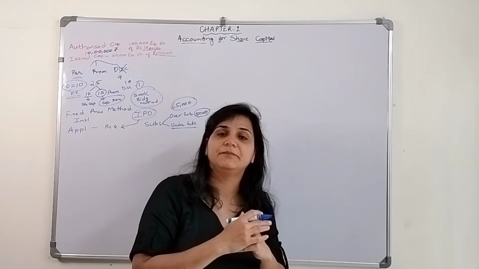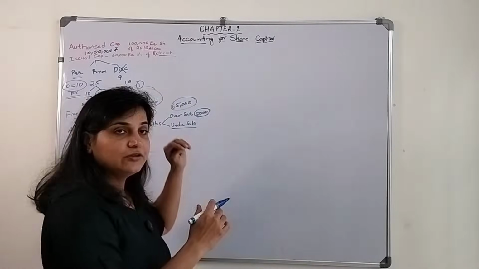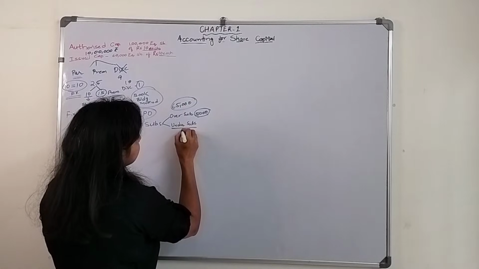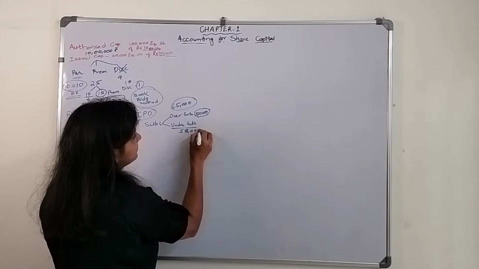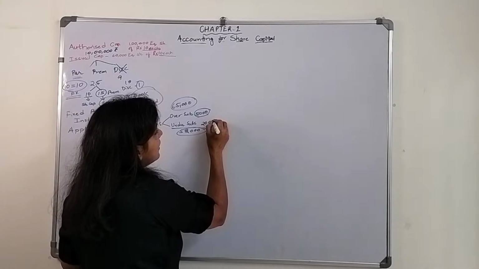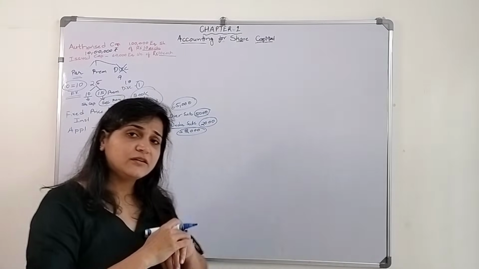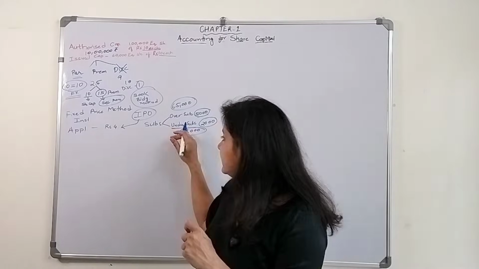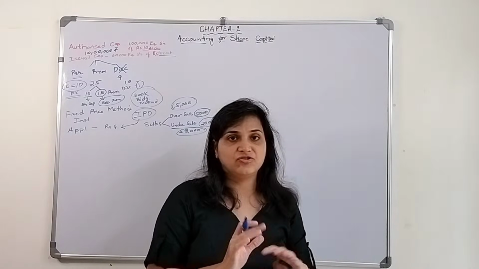Undersubscribed means fewer people have asked for the shares. In this situation, let's say for 60,000, 58,000 have been subscribed, so 2,000 is undersubscribed. No issue, you will take the money of the 58,000 shareholders.